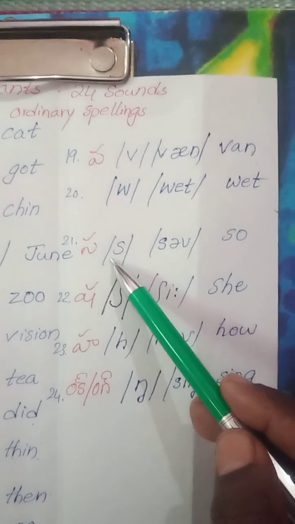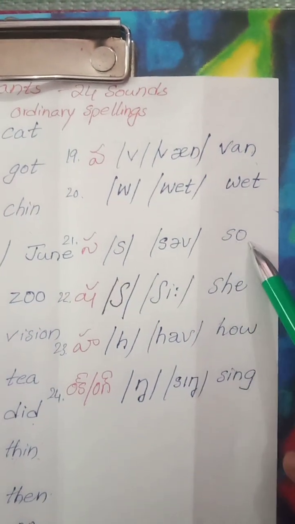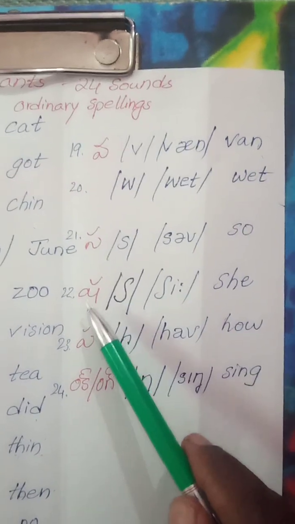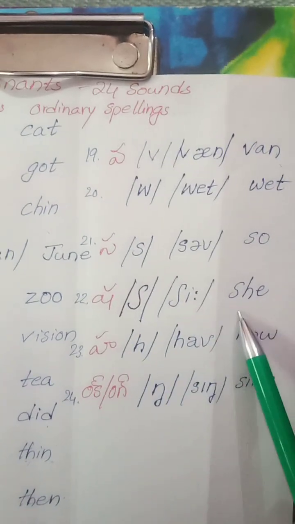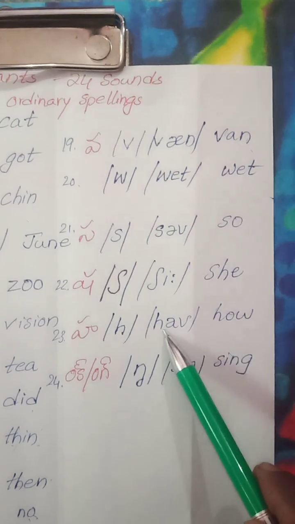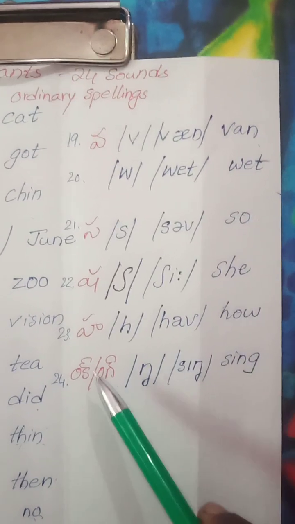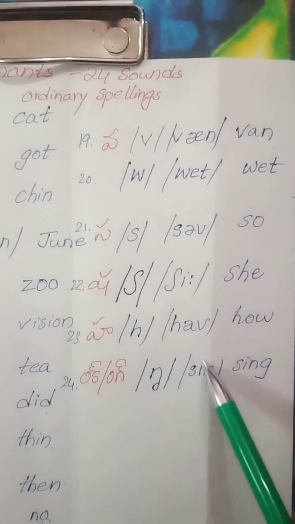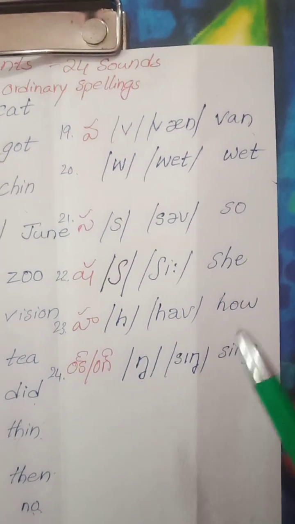Sa, this is sa. So, sa and o: so, ordinary spelling. And this is sha. Even in Sankara, sha also, this symbol only we use. She, ordinary spelling she. Ha: how, H-O-W, how is the ordinary spelling. Then ng: for ng we have a separate symbol in English. Sing, so si and ng: sing, ordinary spelling.